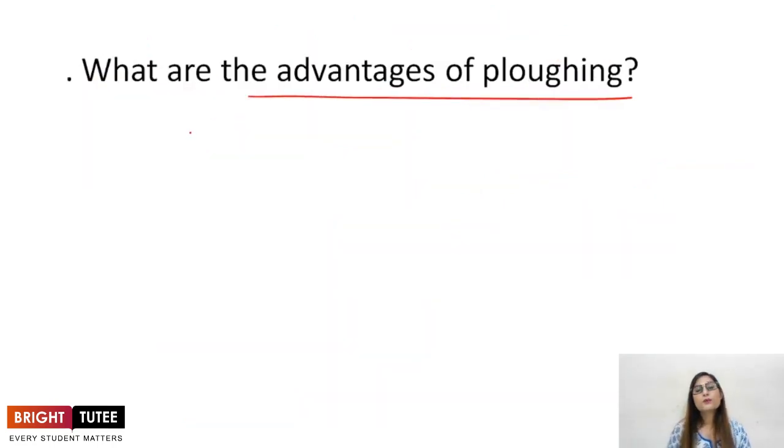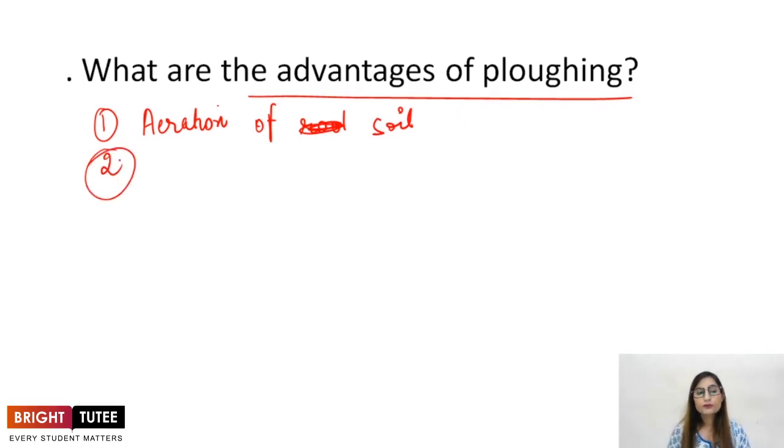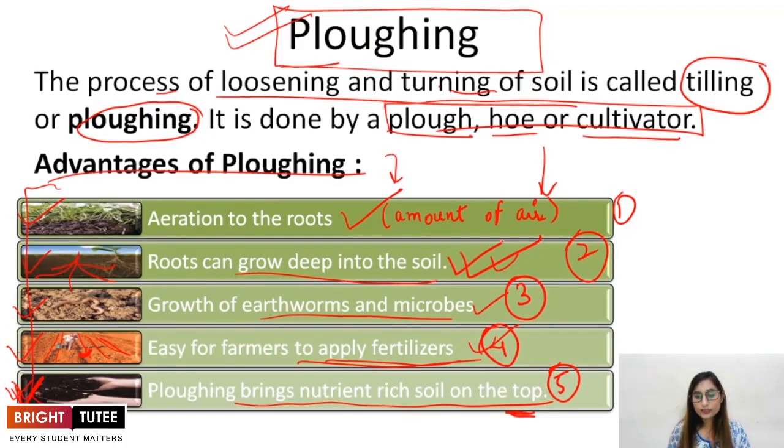3rd question, what are the advantages of plowing? First is aeration of roots. What is aeration? Aeration of soil is basically increasing the amount of air present in the soil for the better growth of earthworms and microbes. Second is roots can grow deep into the soil. The roots of crop can grow deep into the soil. Third is it helps in growth of earthworms and microbes. Fourth, it makes easy for farmers to apply fertilizers. Fifth, plowing brings rich nutrient soil on the top. These are the advantages, right?